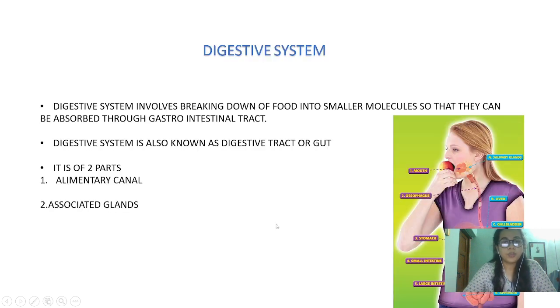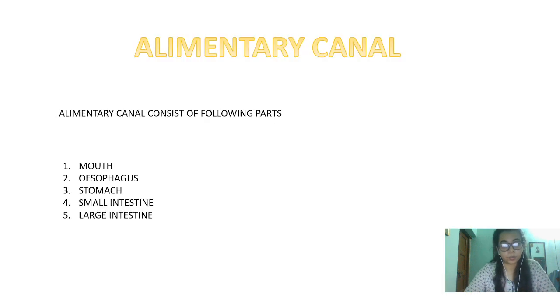The digestive system is mainly divided into two parts: the alimentary canal and the associated glands. In this video we are going to discuss the alimentary canal, and the rest we will discuss in the next upcoming video.